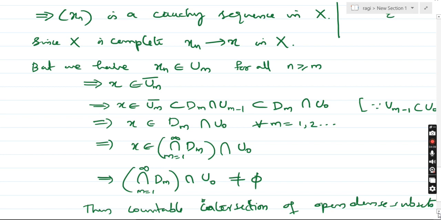So we get x is an element of the closure of Um, a subset of Dm intersection Um-1, that is a subset of Dm intersection U0. This implies x is an element of the intersection of Dm, m running from 1 to infinity, intersection U0, and this means that the countable intersection of open dense subsets is again dense in X.